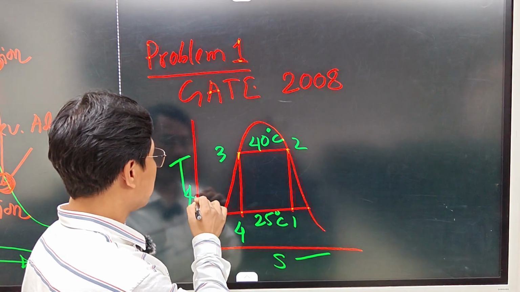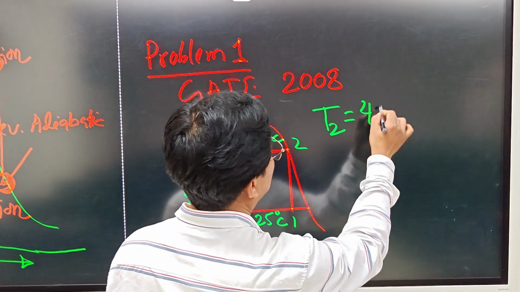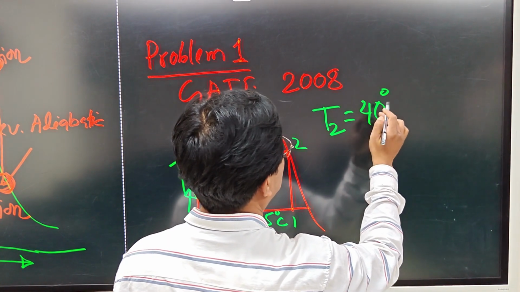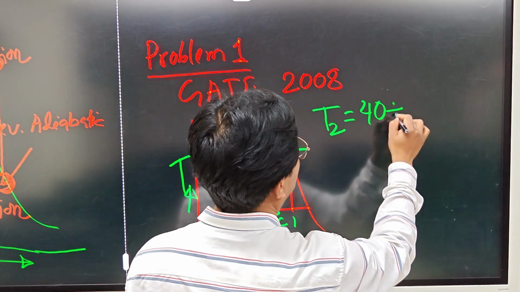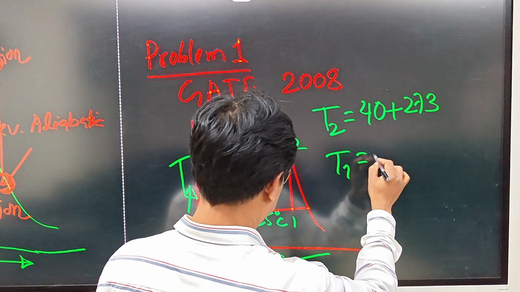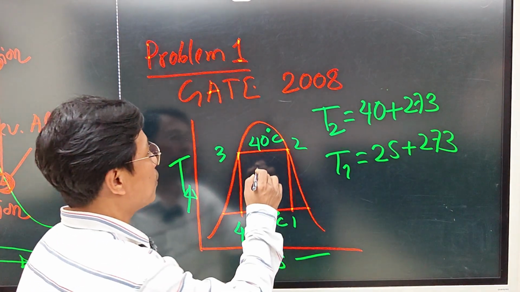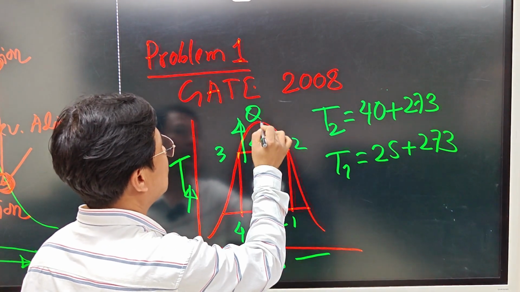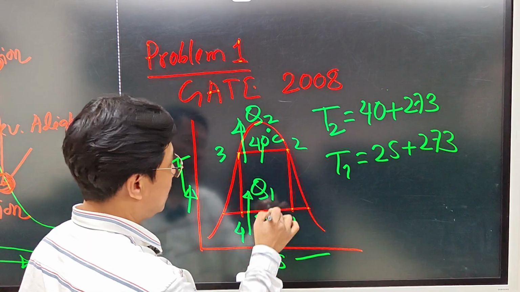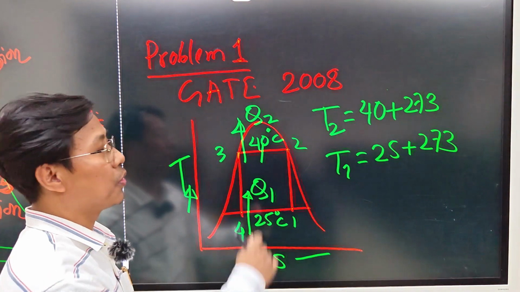So we have T2 is 40 plus 273, and T1 is 25 plus 273. Suppose here it is rejected Q2, and heat added is Q1. So let me take the heat added equals Q1, heat rejected equals Q2.